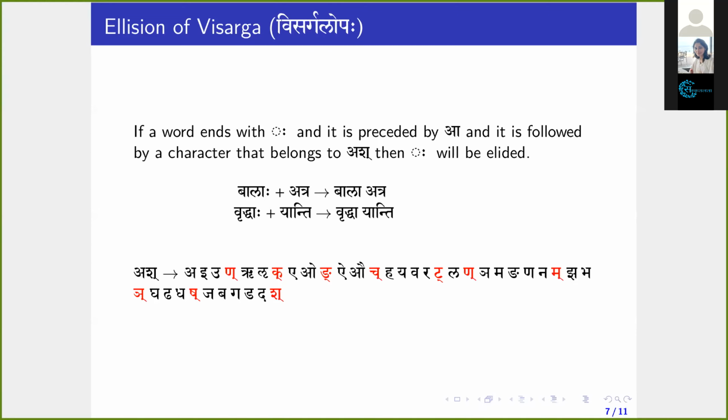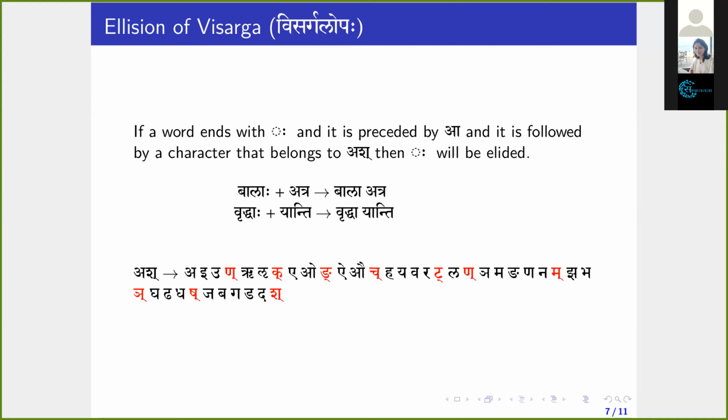Sir, in Bala, Atra, there won't be Savarna Dirgha Sandhi again? No. That's a good question, but there is no possibility of Savarna Dirgha. Why there is no possibility, at this juncture I am not going into those details. It requires a minimum of 2 hours to make you understand that concept, because it requires some shastric background.